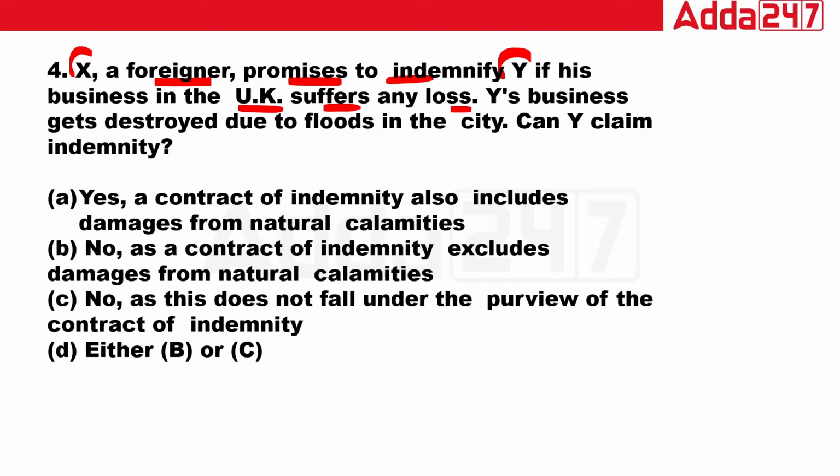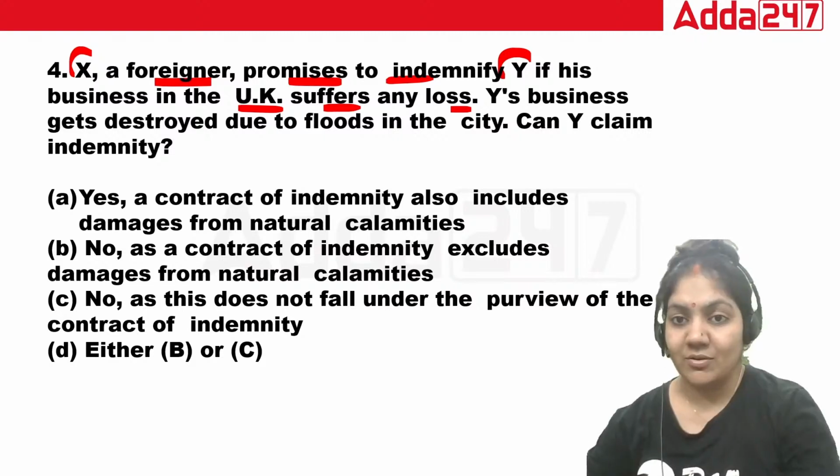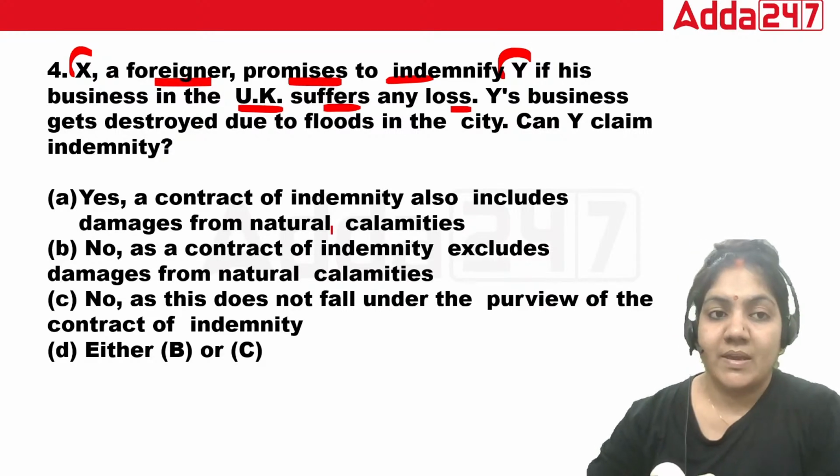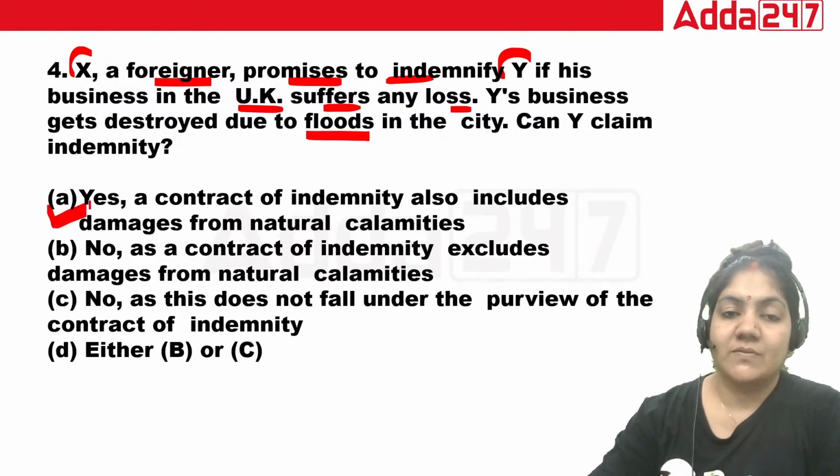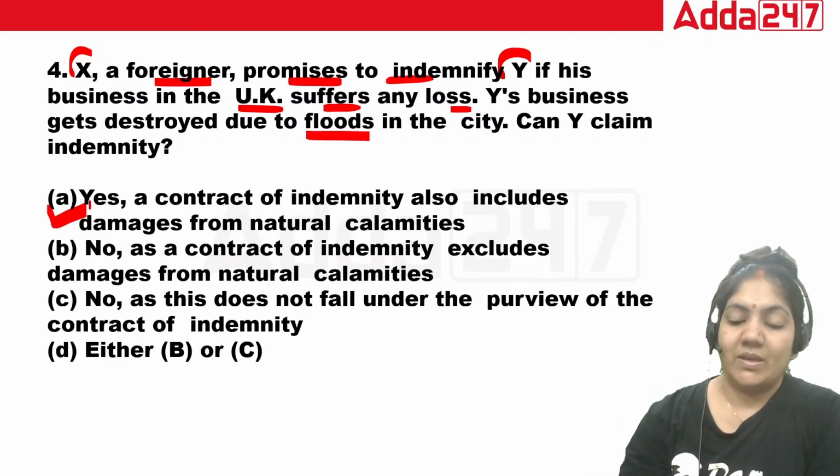So class, it is already given in English law. In English law it is already given that yes, if the loss is caused due to the flood, that is a natural calamity. So yes, the contract of indemnity includes damages from natural calamity also. Okay, A is the right answer.